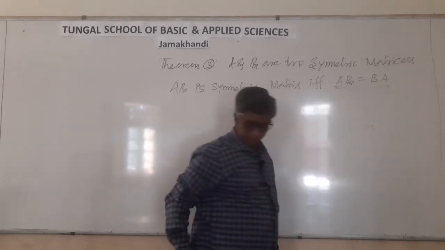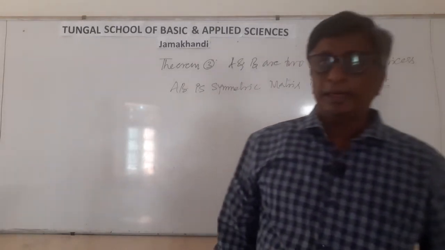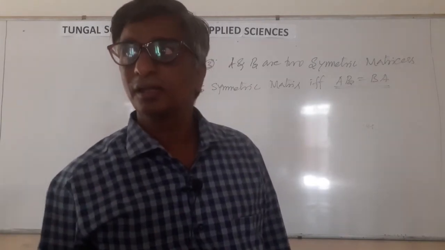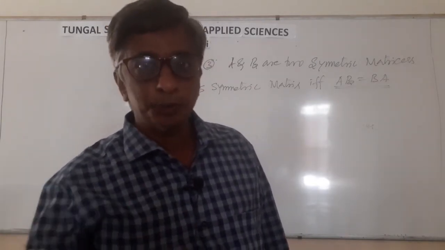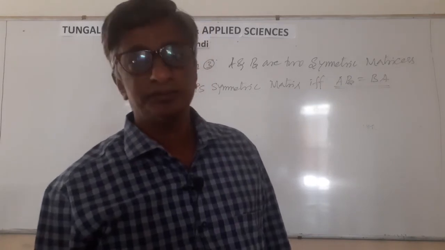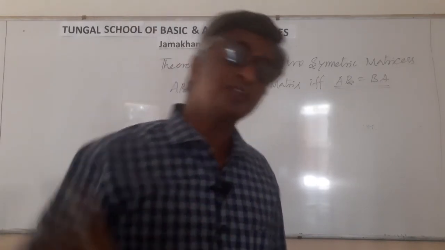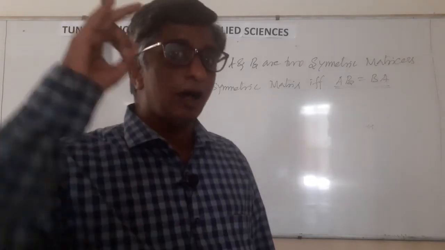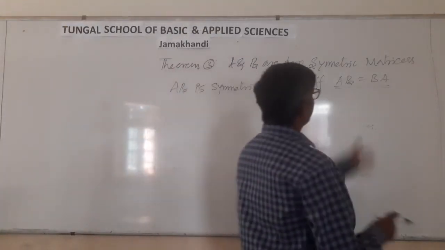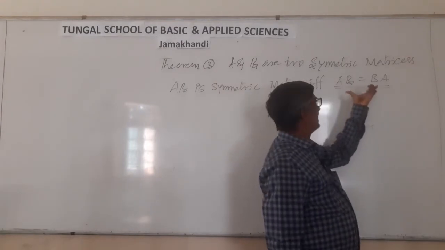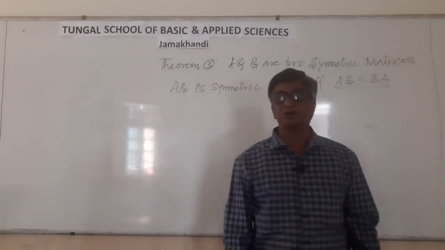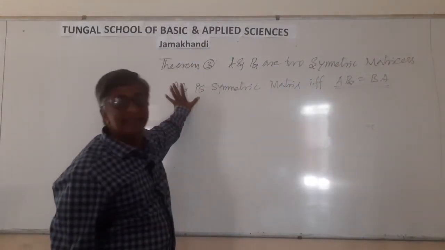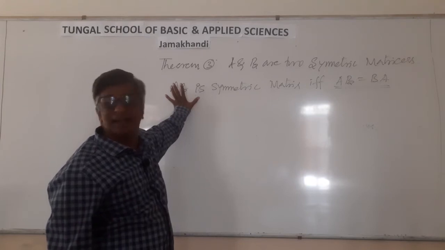This is a very important theorem. A and B are two symmetric matrices. Then the product of these two symmetric matrices is also a symmetric matrix if and only if this condition is satisfied. AB must be equal to BA, then only AB is a symmetric matrix.